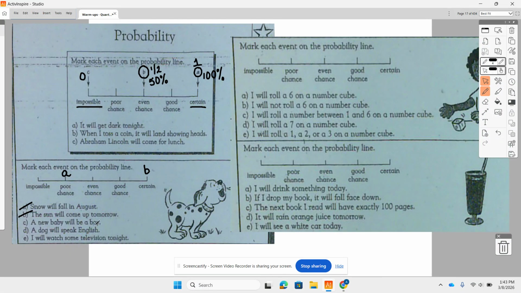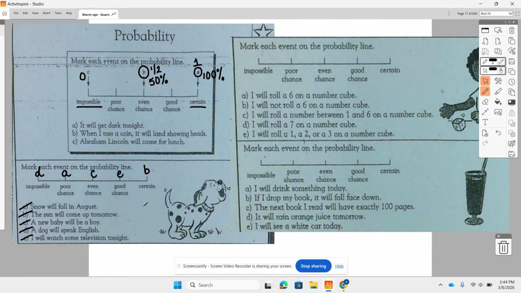A new baby will be a boy. Well, it's either boy or girl, even chance, so that's going to be in the middle, C. A dog will speak English. Well, he can bark, but he's not going to speak English, so that is impossible. And I will watch some television tonight. That's probably pretty likely for most of us to at least turn on the TV for a little bit, so that's a good chance. All right, so we got our values there, and you can see the descriptors, right?